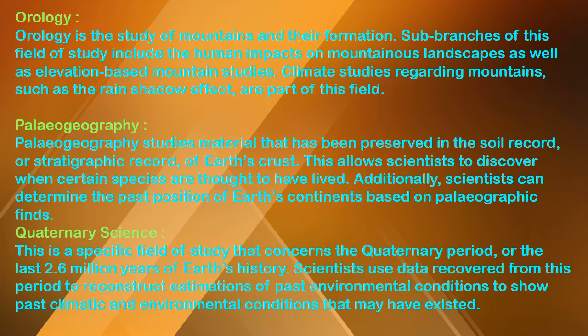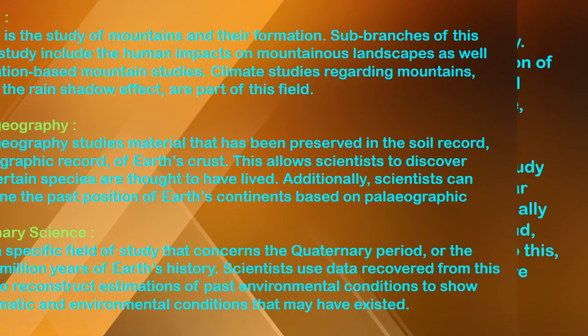Next one is, last but not least, quaternary science. This is a specific field of study that concerns the quaternary period or the last 2.6 million years of Earth's history. Scientists use data recovered from this period to reconstruct estimations of past environmental conditions to show past climatic and environmental conditions that may have existed.